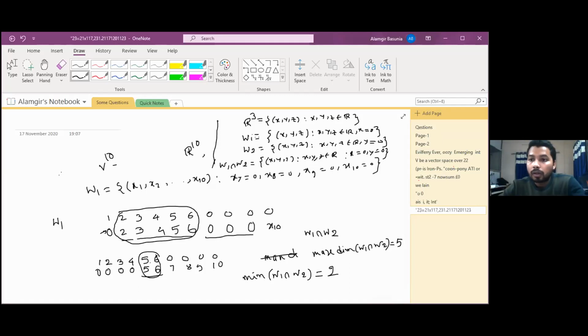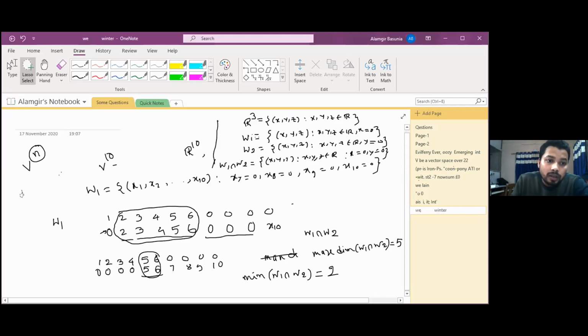Okay. Then just one question. Suppose V is an n-dimensional space. If this one is clear to all of you, then just give me one answer. Dimension of V is n, right? And dimension of W1 is equal to dimension of W2 is equal to m.